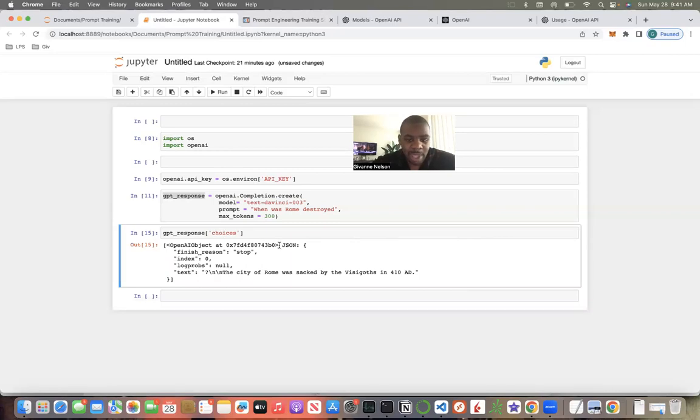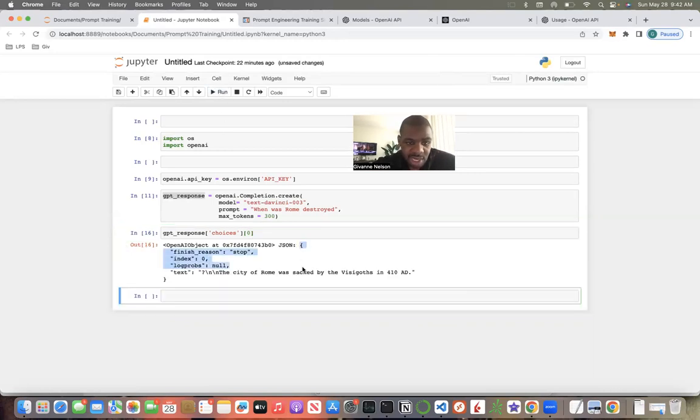Now, this is still wrapped within a JSON object, so we can't just directly index and slice it like we did here with text. We need to index out the first object. In programming, we use 0 to reference the first. So 0 stands for 1, 1 stands for 2, 2 stands for 3, and so on. When we're trying to slice into something in the first place, we always use 0. It always starts with 0 in programming. Let's run this. So we got into the object.